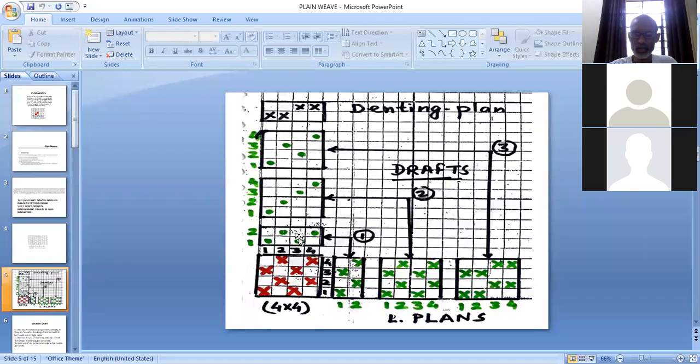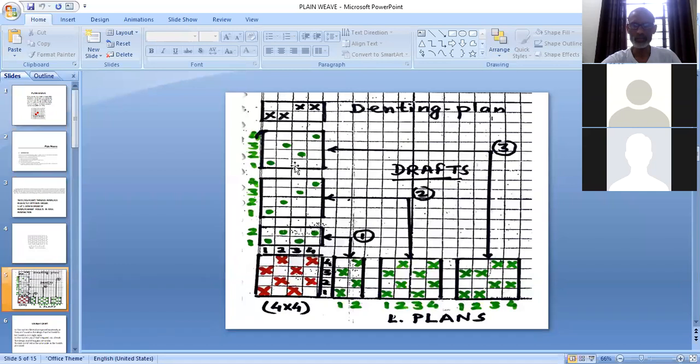And when we are taking the first drafting order in 2 heddles, this will be the corresponding lifting plan. When we are taking 4 heddles with straight drafting order, this is the corresponding lifting plan. And when we are taking skip draft in 4 heddles, this is the corresponding lifting plan. Here you can see the lifting plan is constructed in 2x4 because 2 heddles and 4 peaks are there. This is constructed in 4 heddles and 4 peaks, so 4x4. And because straight drafting is taken, one of the characteristics of the straight draft is that the lifting plan will be exactly the same as the design. So lifting plan or design बिल्कुल same होगा.